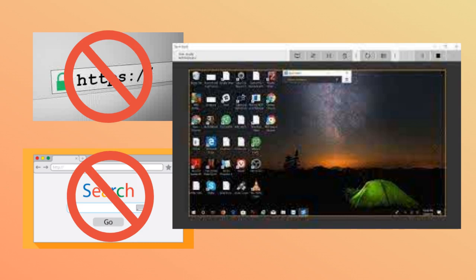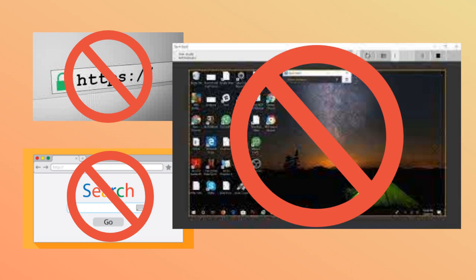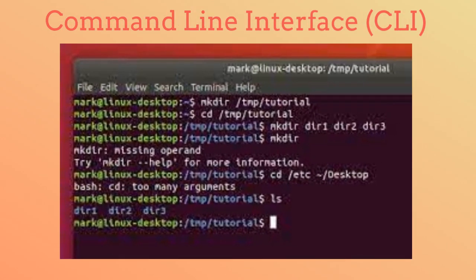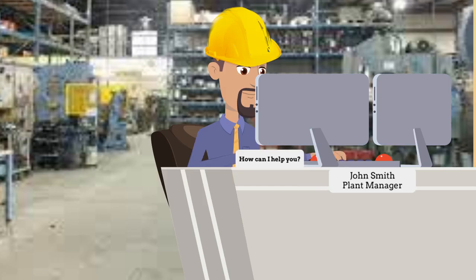An operating system is not a web browser or a search engine, and even though the words and pictures we see on the screen are the things we humans notice most, that's not the operating system either. These words and pictures are the graphical user interface. The graphical user interface is one way humans interact with machines. The other way is by typing text into the computer. That's called a command line interface. Underneath these human-accessible interfaces, the operating system is quietly making everything run smoothly for your computer.